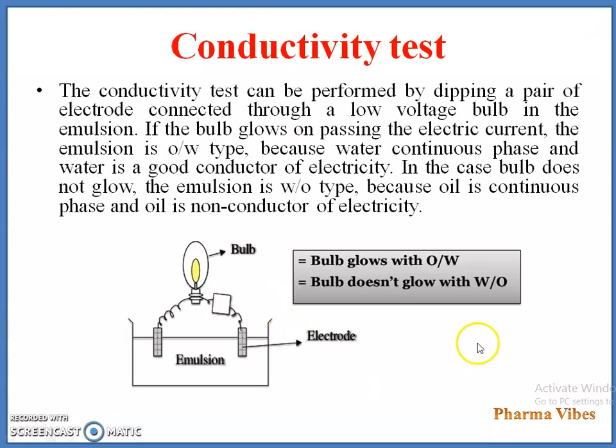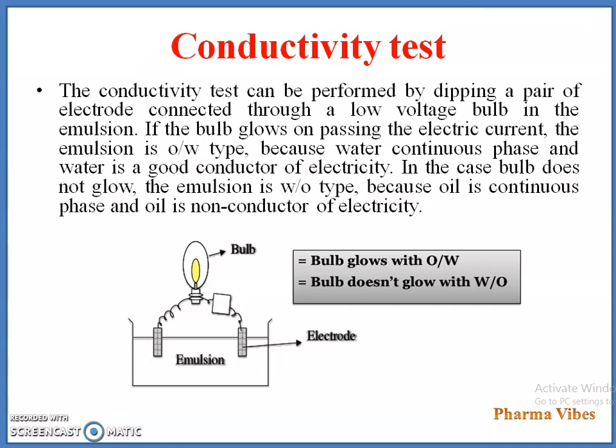Then the third test is the conductivity test. It can be performed by dipping a pair of electrodes connected through a low voltage bulb in the emulsion. Water is a good conductor of electricity, whereas oil is a non-conductor.